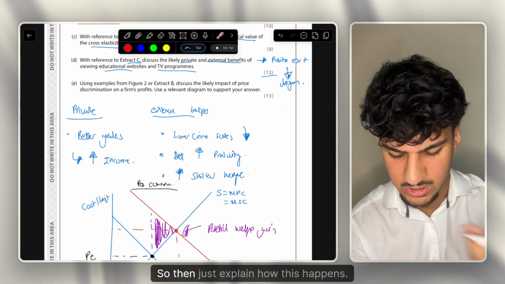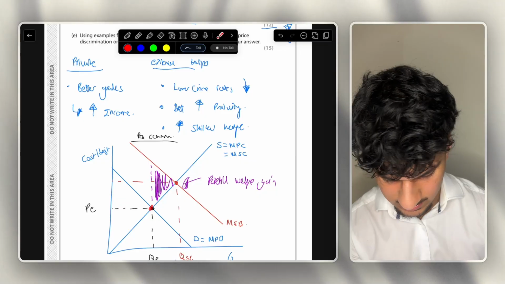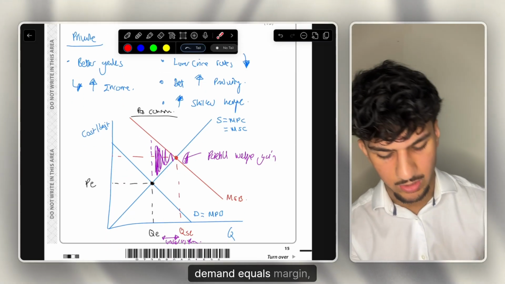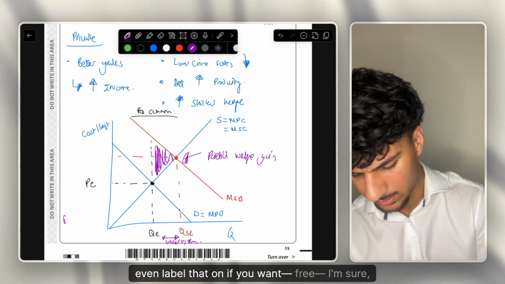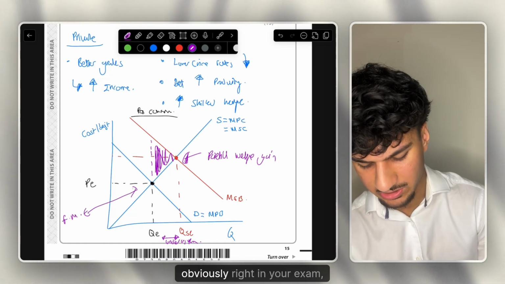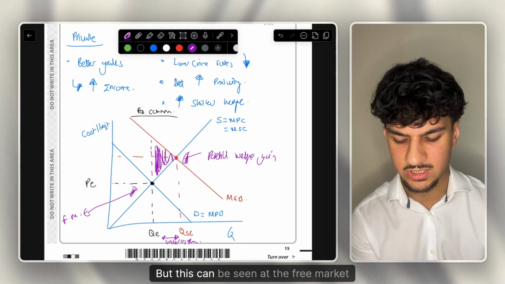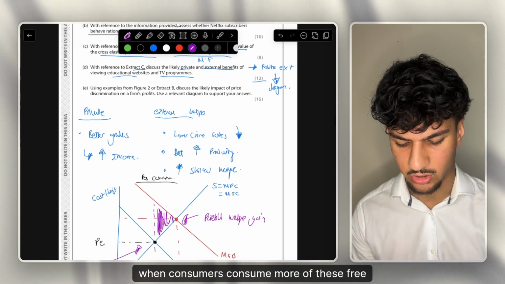Monthly visitors. Then just explain how this happens. So the private benefits can be seen where demand equals marginal private benefit. So basically the free market equilibrium, you can even label that on if you want. FME, obviously write it in your exam, free market equilibrium. But this can be seen as a free market equilibrium as when consumers consume more of these free educational content,